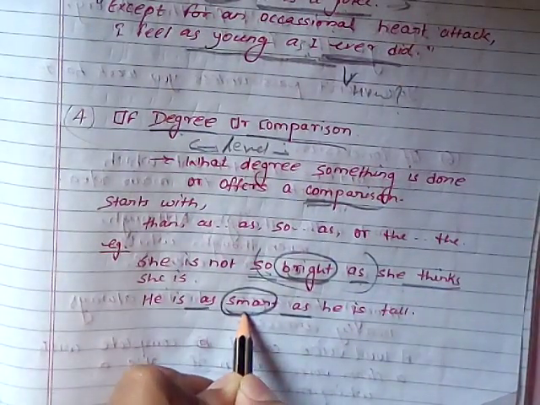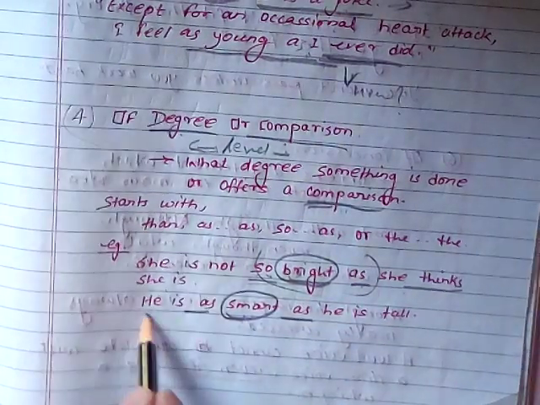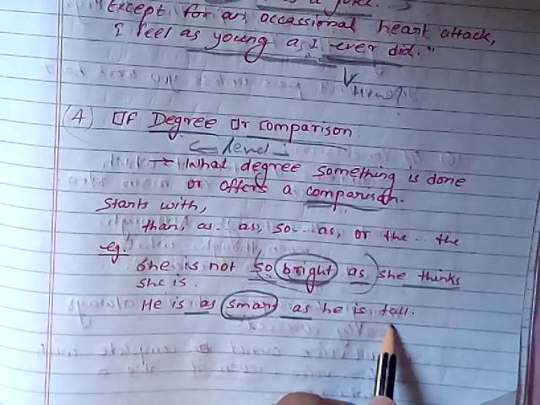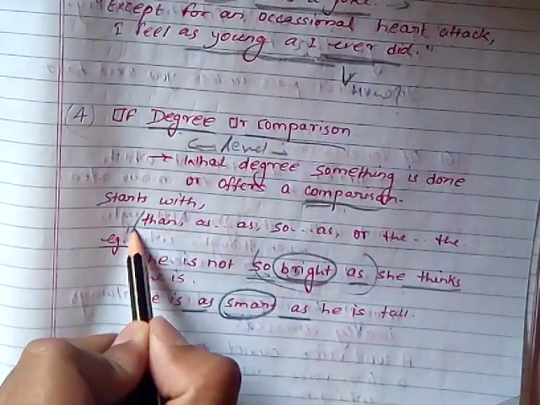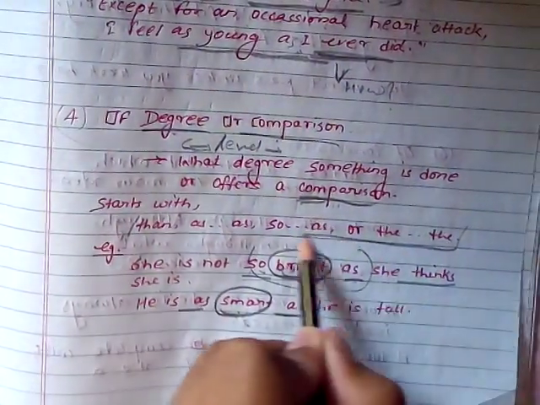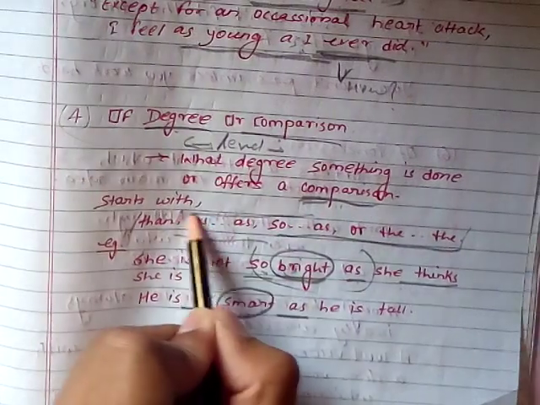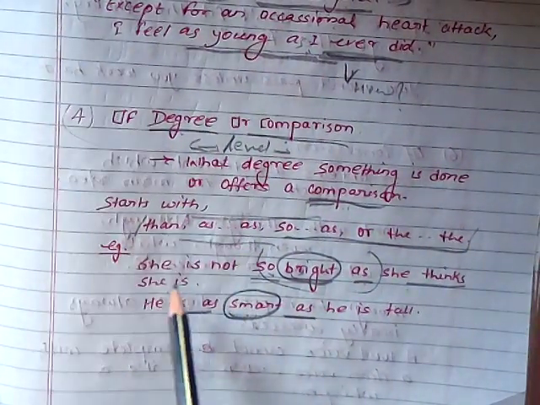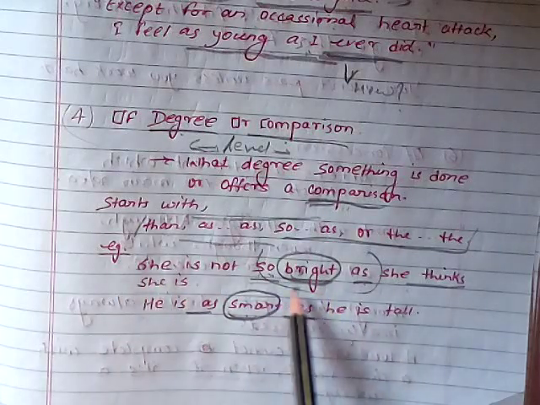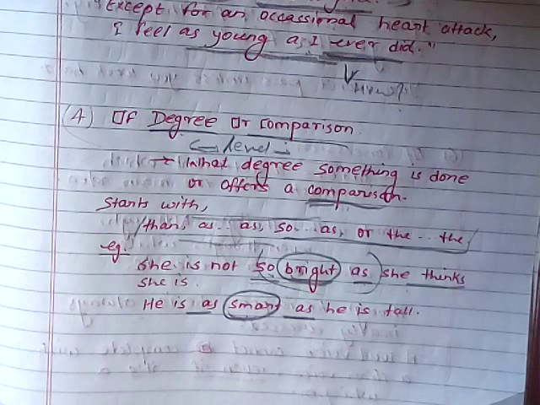कंपेरिजन quality की तो होती है. He is not as tall as she thought. He is as smart as he is tall. This type of question comes when you find a comparison or a level, and you find these words in gap filling. So in degree or comparison we find these words, and this is the example. She is not, a comparison is there, or we see some type of level from the example.